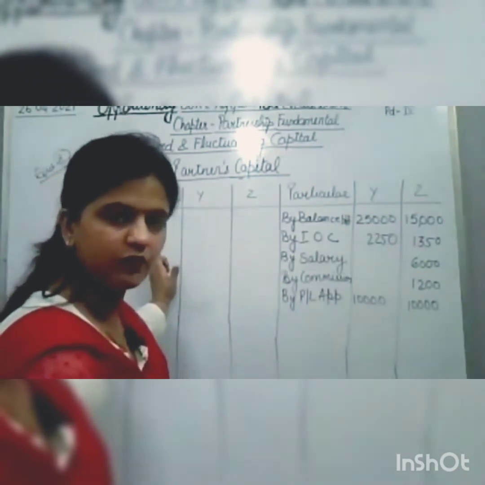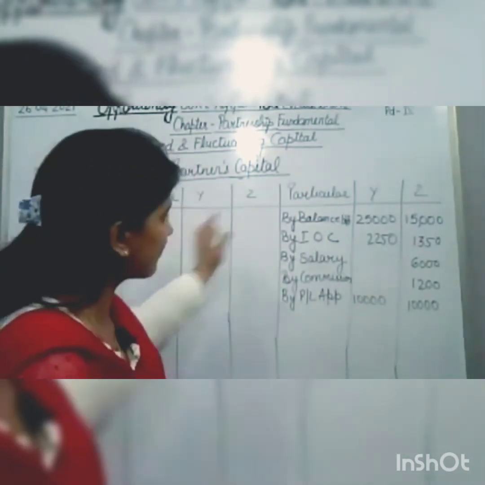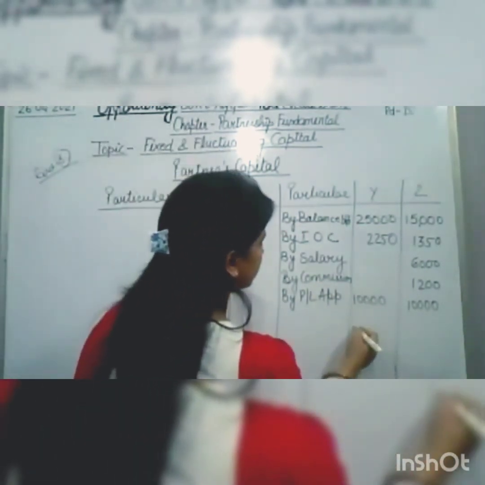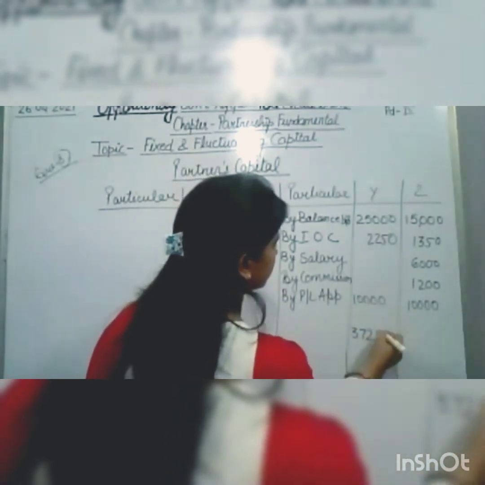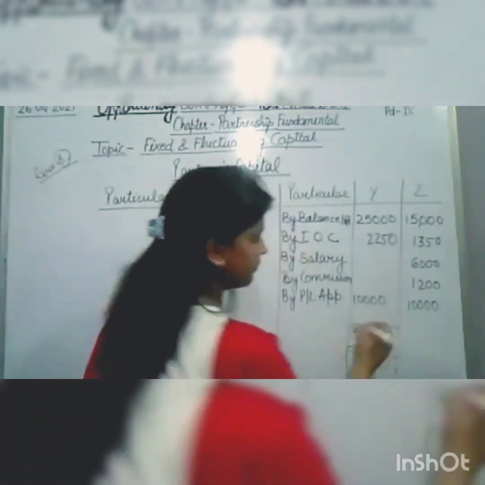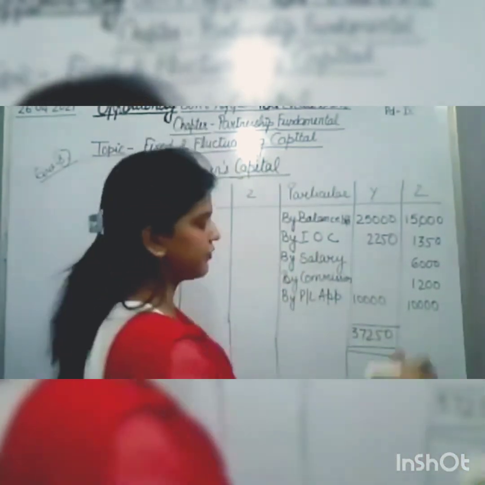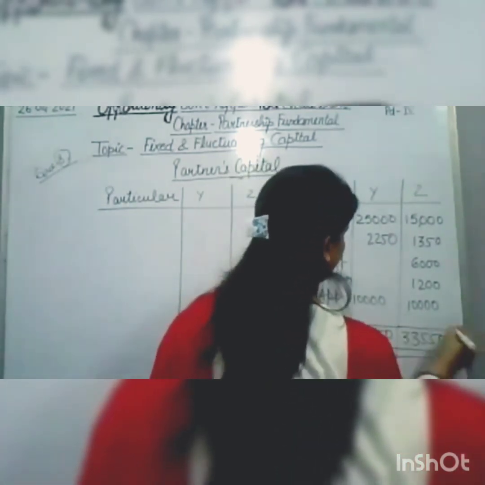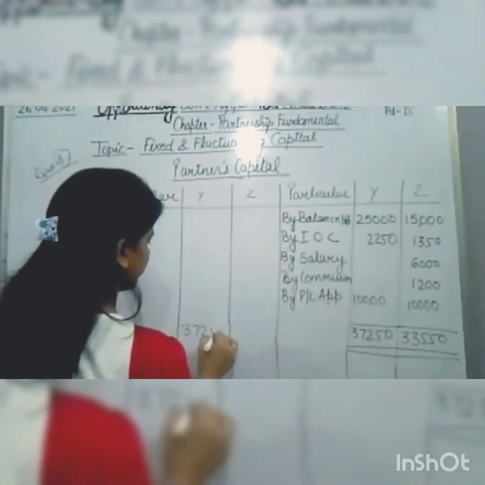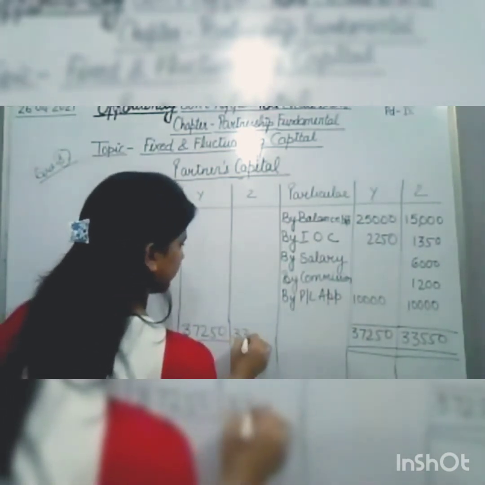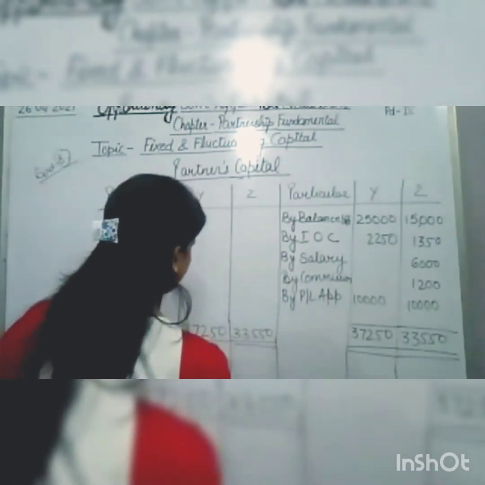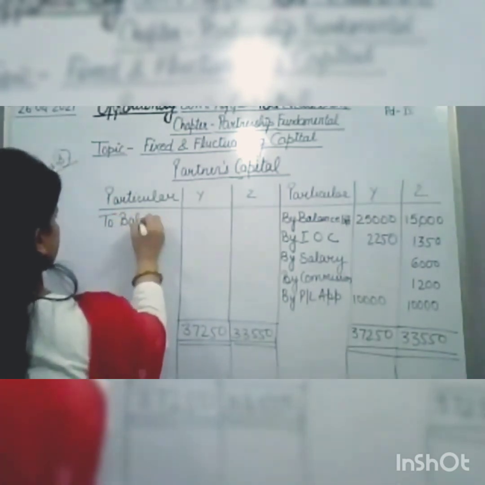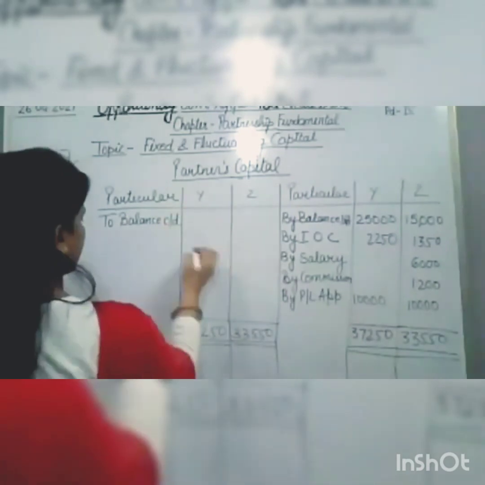So we will do the total, and we get 37,250 for Y and 33,550 for Z. Then we will transfer it to balance carried down.